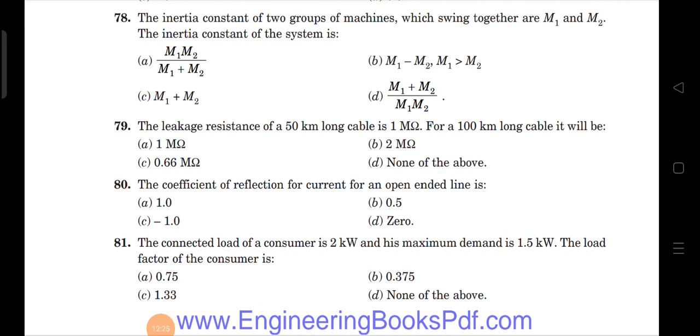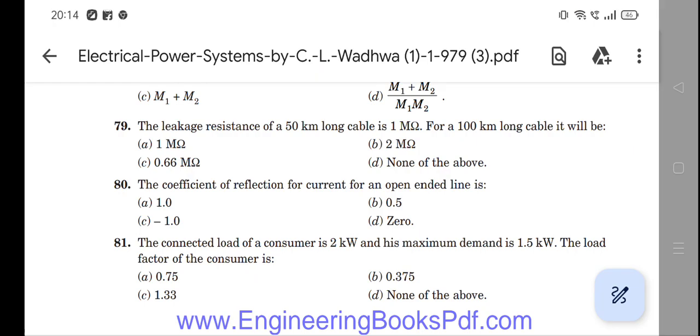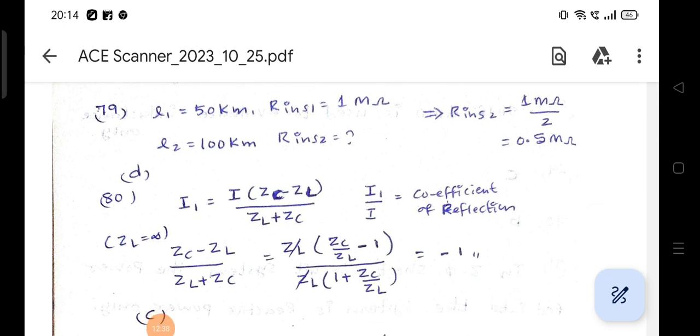Now see here, the coefficient of reflection, either it is an open-ended line or a short-circuited line, the formula will be: I1 is equal to I into ZC minus ZL by ZL plus ZC. I1 is nothing but reflected current, I is incident current, whereas I1 by I is nothing but reflection coefficient, or coefficient of reflection. Now from this equation, I1 by I value is ZC minus ZL by ZL plus ZC.